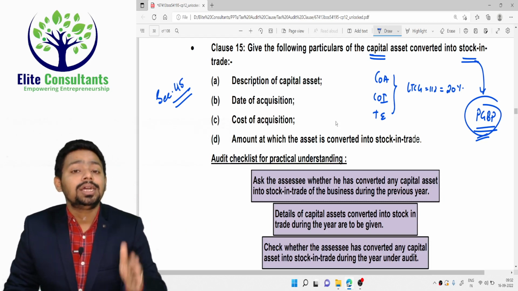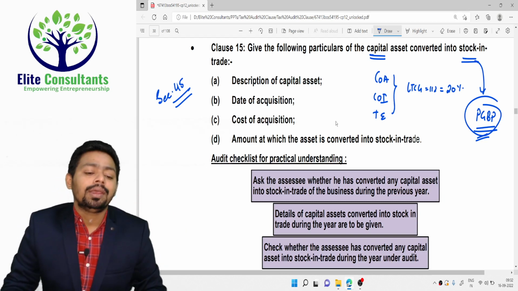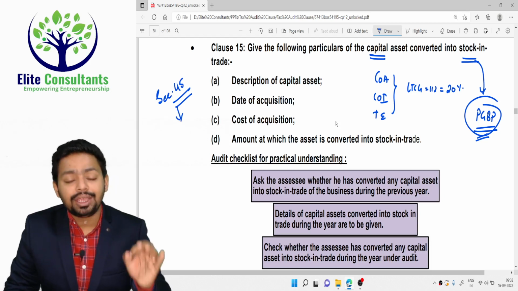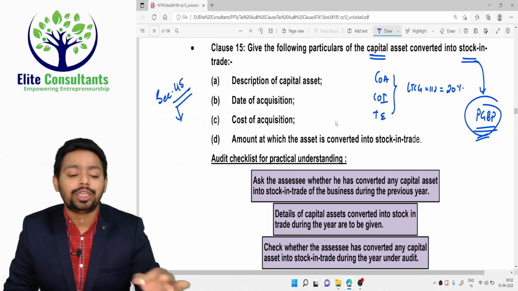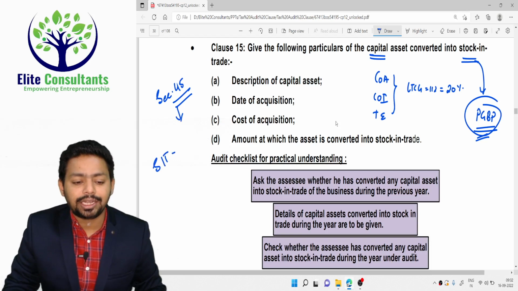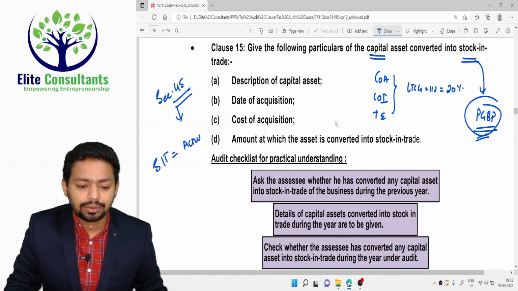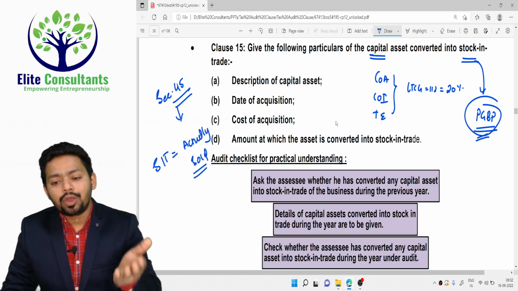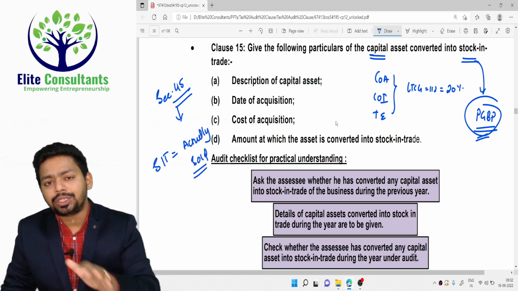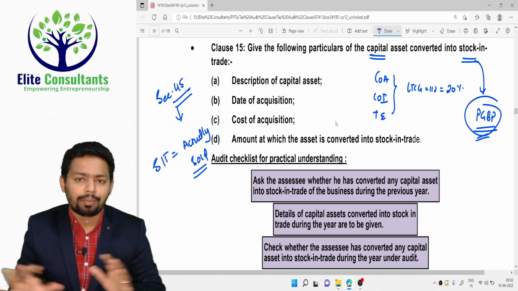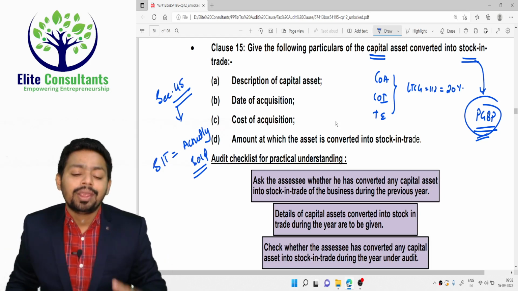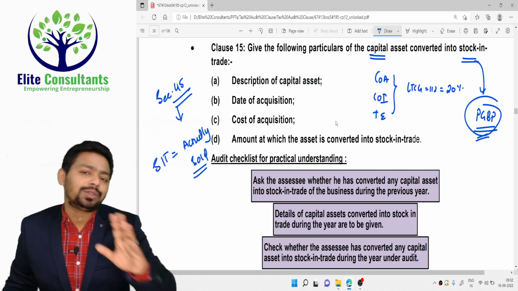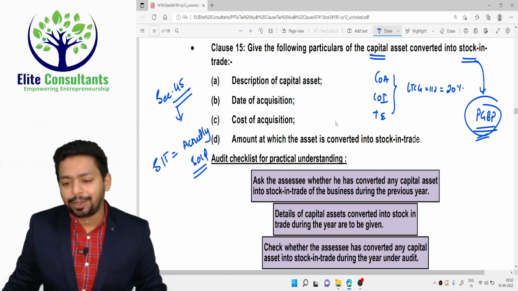Remember my words, tax should be computed, but tax will be paid in the year when the stock in trade is actually sold. Please understand, because when you are converting into stock in trade, that is a notional gain. Your bank account is not yet credited, and that's the reason this is one of the exceptional provisions we have in the capital gain chapter.